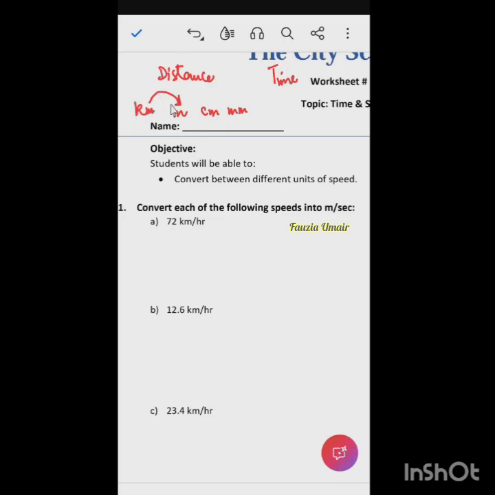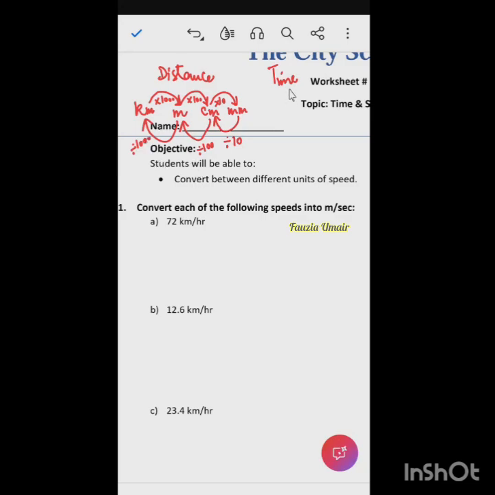You need kilometer to meter, so you multiply with 1000. If you convert from meter to centimeter, multiply by 100. If you go from centimeter to millimeter, you multiply by 10. Now the other way around. If you go from millimeter to centimeter, you divide by 10. From centimeter to meter, you divide by 100. From meter to kilometer, you divide by 1000. I hope this is clear.